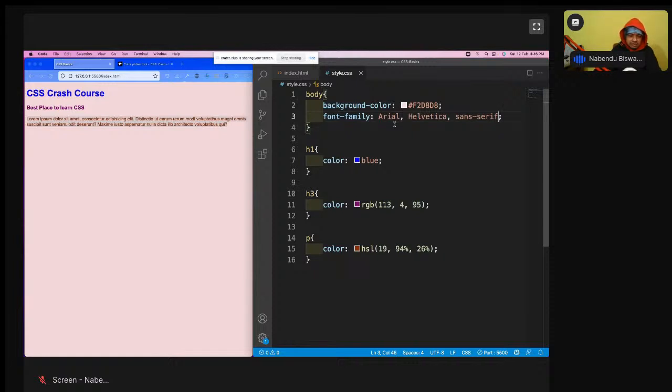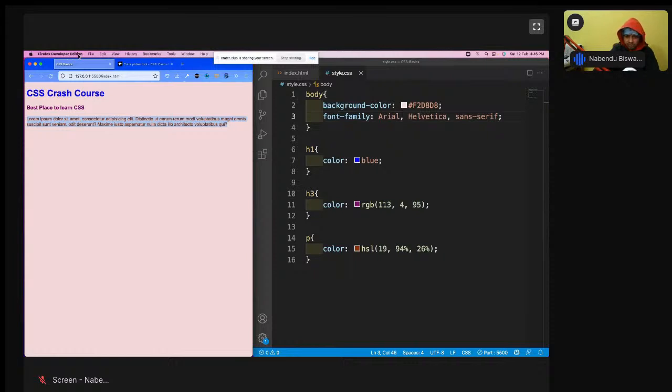See what happens. CSS and HTML are created by a committee known as W3C. But these browsers are created by different committees, different companies. I'm using Firefox Developer Edition, a special type of browser, which is created by Firefox. Then most of you might be using Chrome, which is created by Google. I am using a Mac, so I have Safari, which has been created by Apple. Then Edge is created by Microsoft. So all of them implement everything in a bit different way than what the committee tells.